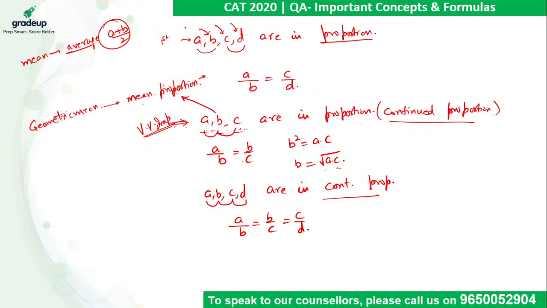So here again, among three values A, B, C, A is called first proportion, B is second, C is third, and likewise in this. Now when it is a case of continued proportion, please keep in mind continued proportion is nothing but geometric progression.